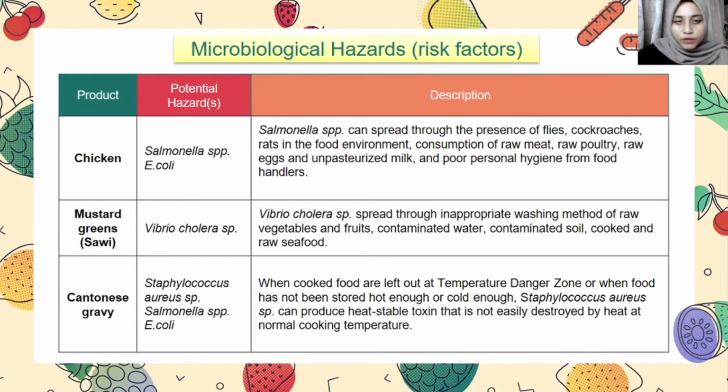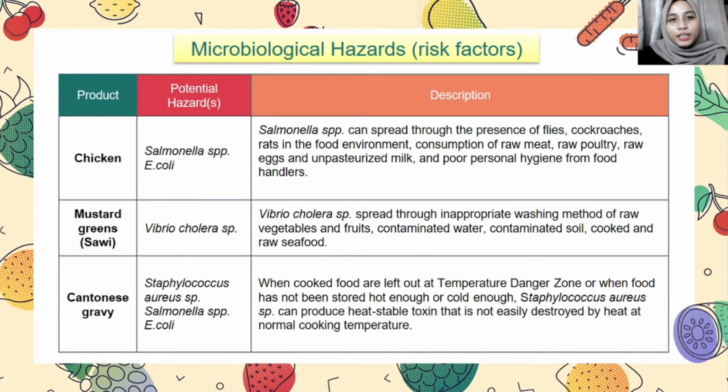From the process flowchart, we can identify several microbiological hazards, the risk factors, in each food product analyzed. For example, Salmonella can spread through the presence of flies, cockroaches, and rats in the environment, consumption of raw meat, raw poultry, raw eggs, and unpasteurized milk, and poor personal hygiene from food handlers.